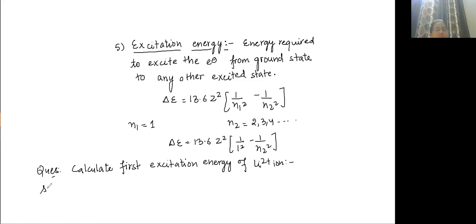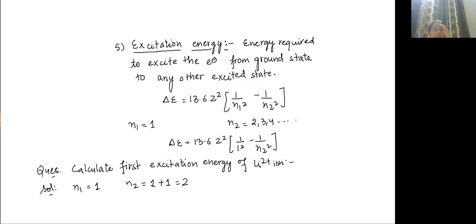What do you mean by first excitation energy? N1 is 1 and N2 will be equal to... First excitation energy means 1 plus 1 you need to do. 1 plus 1, 2. That is first excitation energy. If the question says third excitation energy, N1 is 1. What will be third excitation energy? 4.